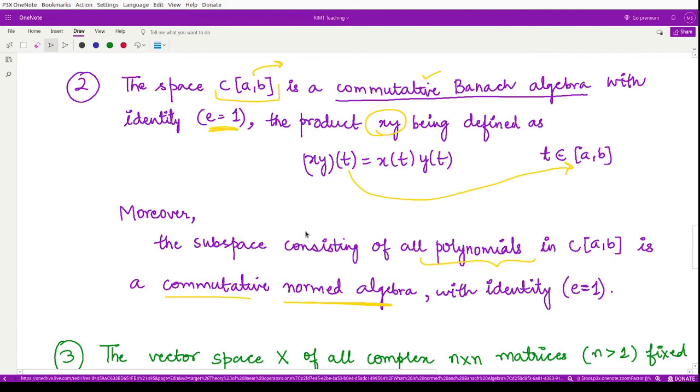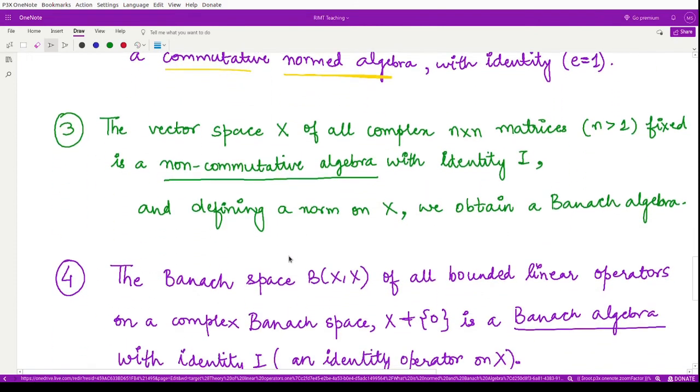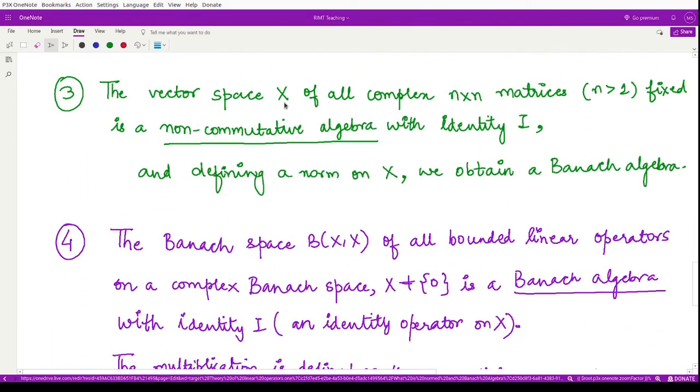Moving on to the next example, we have another vector space X consisting of all complex n cross n matrices. The elements of this vector space are complex square matrices of fixed order.